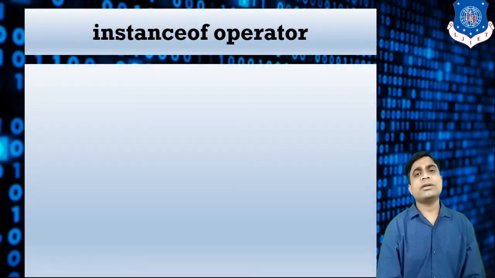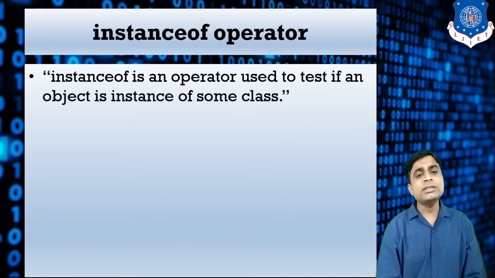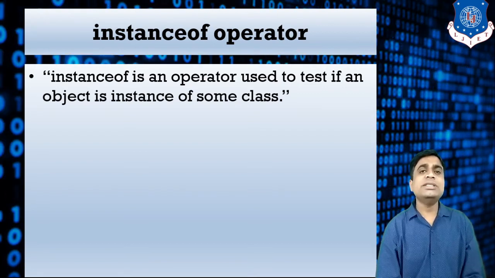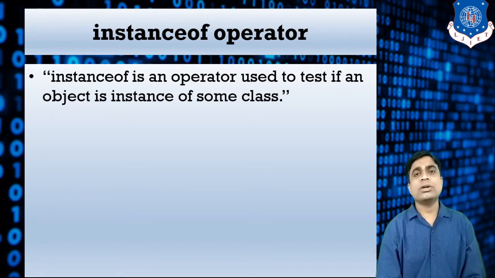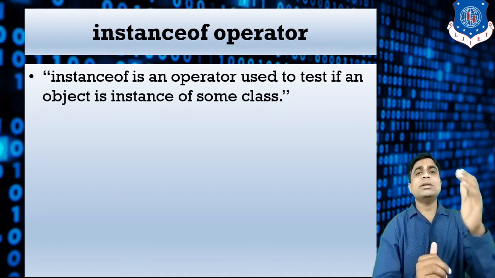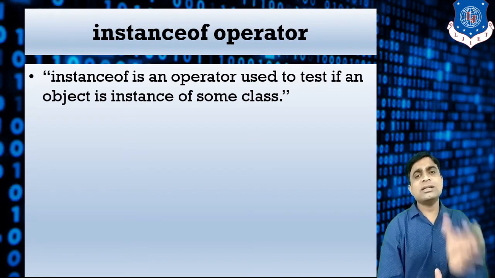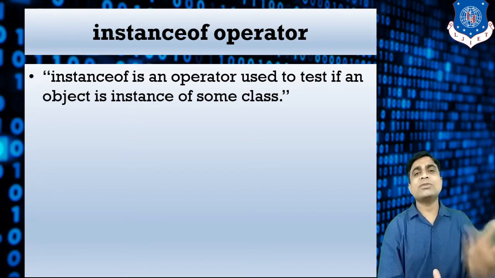Now the next topic is the instanceof operator. What is the instanceof operator? This operator is used to test if an object is an instance of some class or not. Suppose there is the concept of inheritance. There are multiple classes available in this program, and all the classes are inheriting data from some other class.